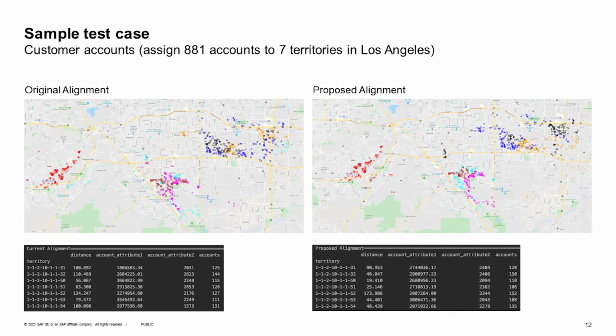So it shows that account attribute 1 is much more balanced on the right-hand side. And that's the same for account attribute 2. And also finding the solution manually for this problem could take days or even weeks. But with the Territory and Quota product, you can get a solution in seconds or minutes. So it's much faster to use the automated solution.